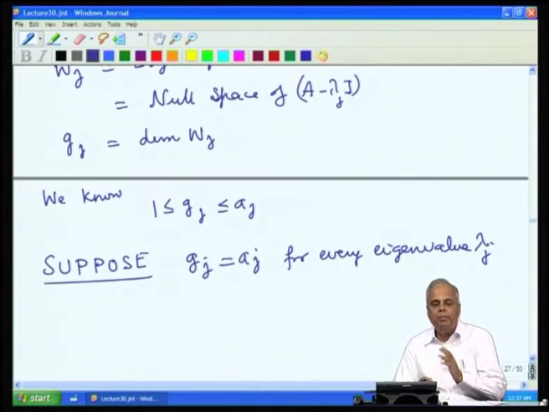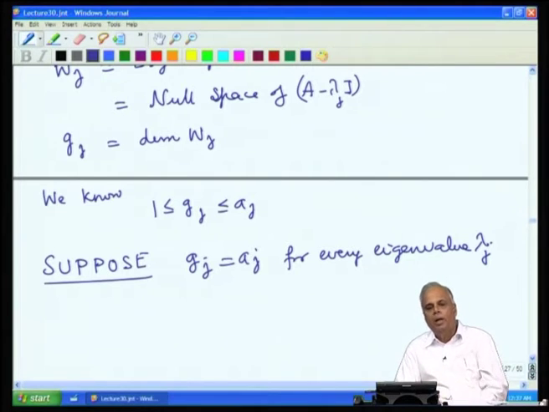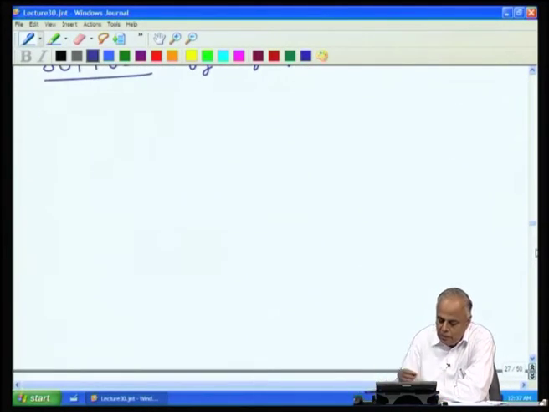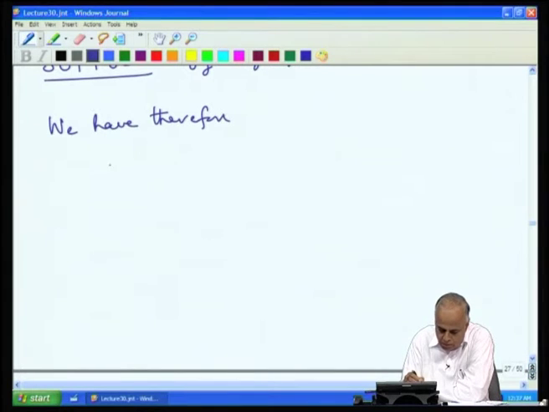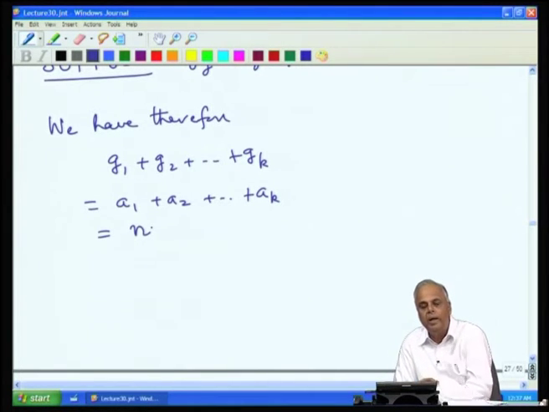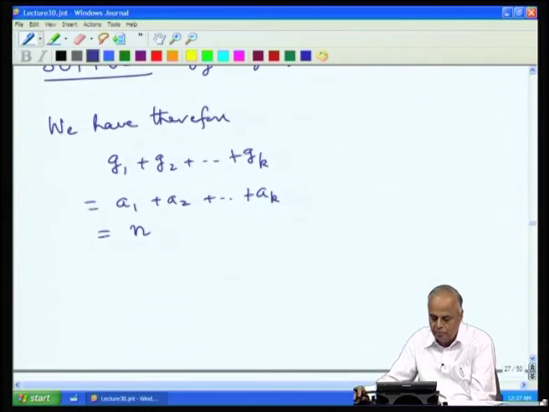That is, the algebraic multiplicity is the same as the geometric multiplicity for every eigenvalue. Then we have g1 plus g2 plus ... plus gk is the same as a1 plus a2 plus ... plus ak, but a1 plus ... plus ak, we know, is m.